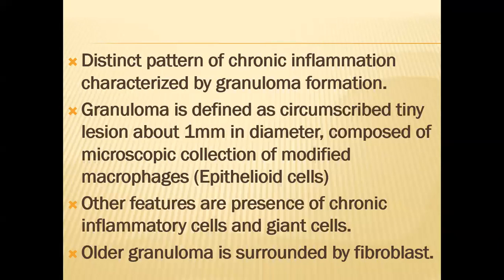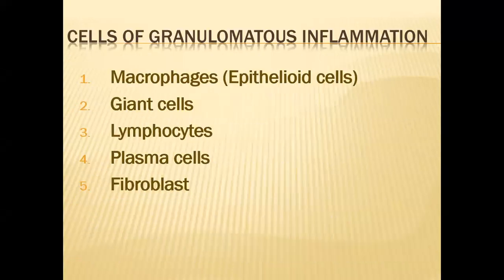It is a distinct pattern of chronic inflammation. It is composed of activated macrophages. They are surrounded by chronic inflammatory cells, and the older granuloma shows fibrosis or fibroblasts. Now we see the cells of the granulomatous inflammation, the cells of this specific type of chronic inflammation.